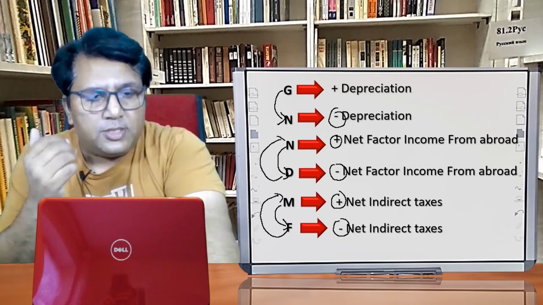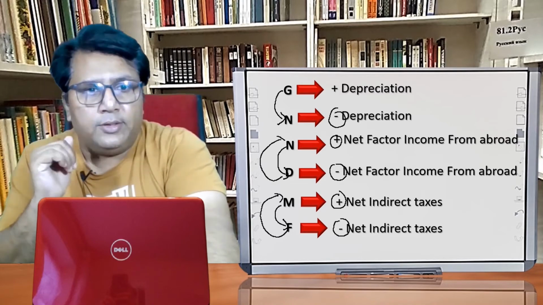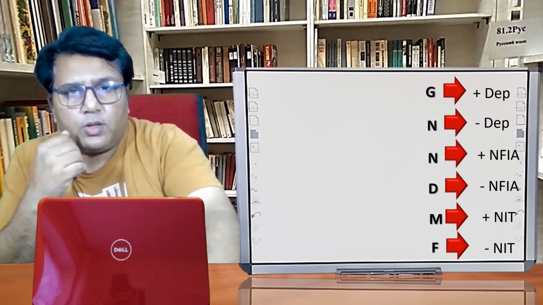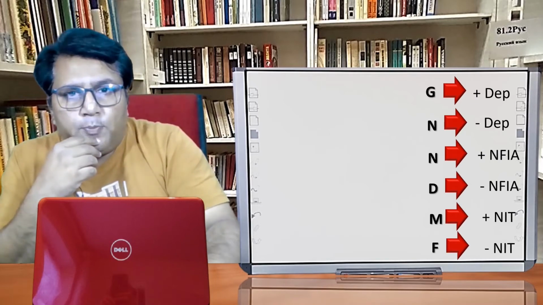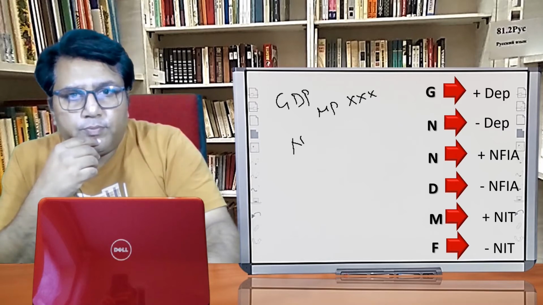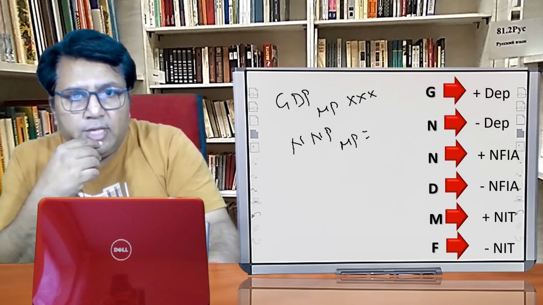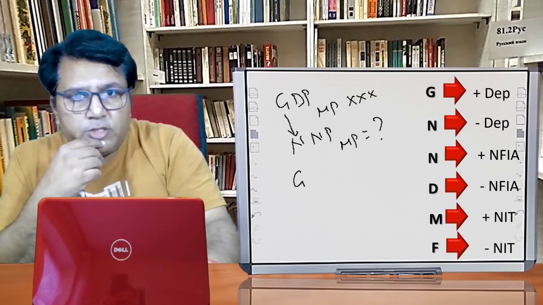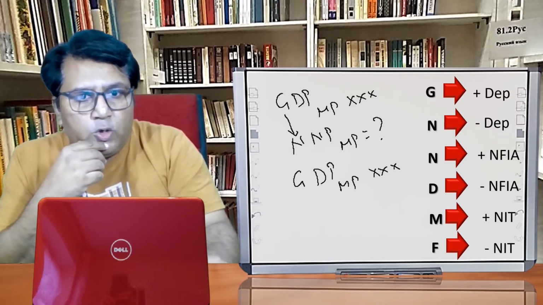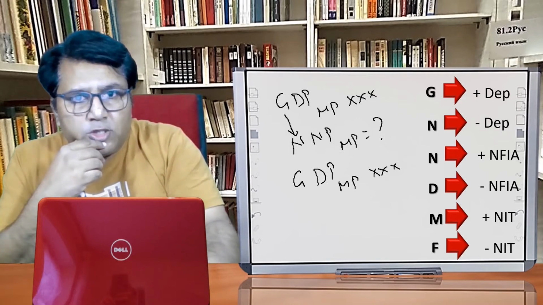Now try to see the numerical so that the things become much more clear. Let us understand the concept through the numerical example. Suppose GDP MP is given to you and we have to find out NNP MP. That we have to calculate. Firstly, what we have to do? We have to convert gross into net. Firstly, write down what we have. This information is given to us. What we have to do? We have to convert gross into net.